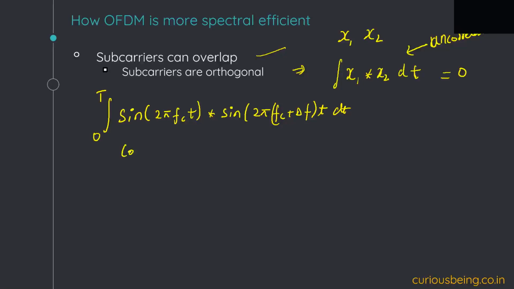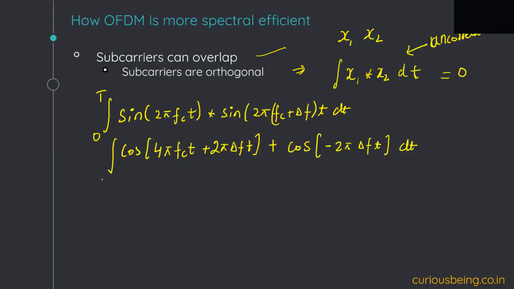Sin A sin B is cos (A minus B) minus cos (A plus B), with a factor of 1 by 2. So it will be cos of (4 pi fc t plus 2 pi delta f t) for the A plus B part, and for the A minus B part, it will be 2 pi fc t minus 2 pi (fc plus delta f) t, which is minus 2 pi delta f t.